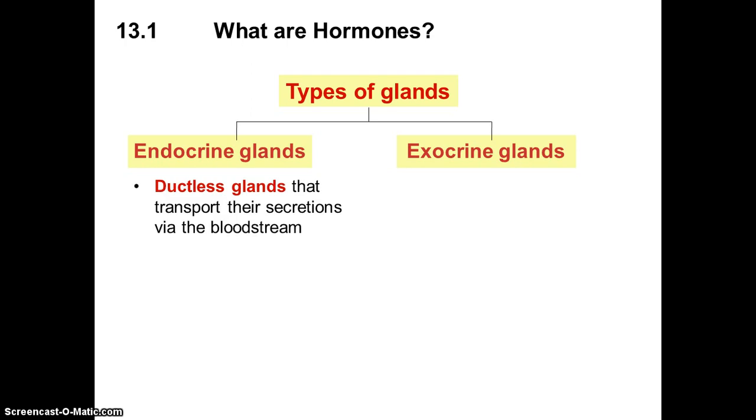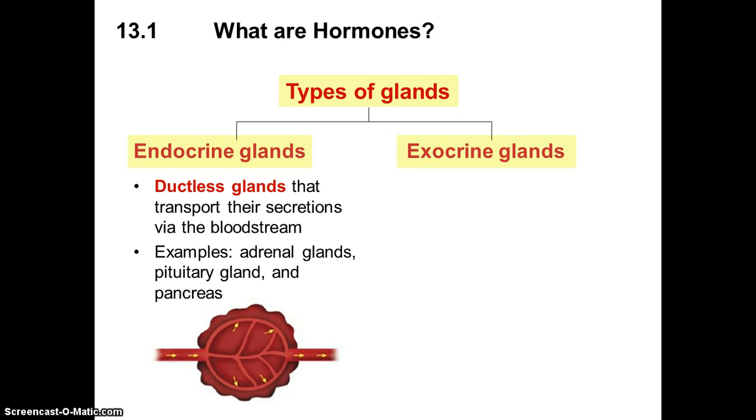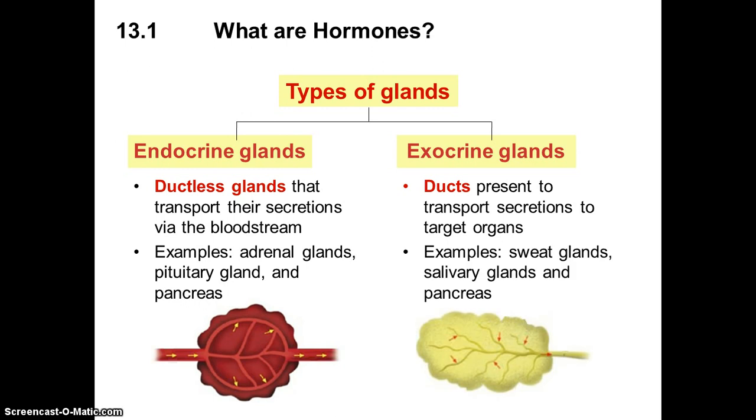Endocrine glands have no duct and transport their secretions directly through the bloodstream, for example the adrenal glands, pituitary gland, and pancreas. Exocrine glands require a duct to transport the secretion to the target organs, for example sweat glands, salivary glands, and pancreas.